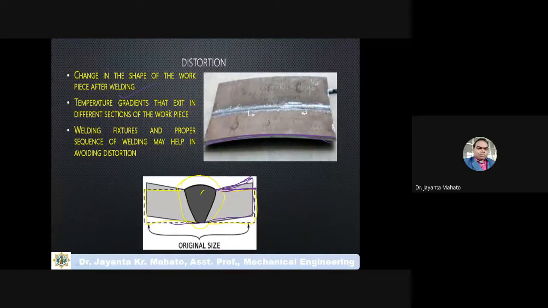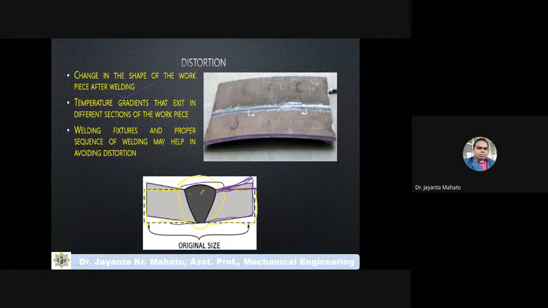Here the temperature gradient is different. The temperature at the welding zone is more compared to the rest of the workpiece material.